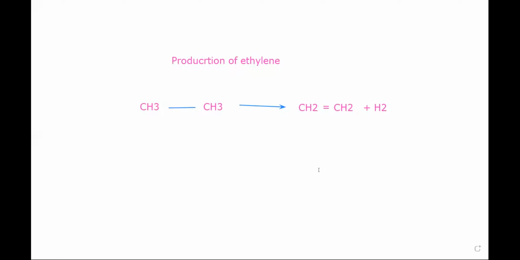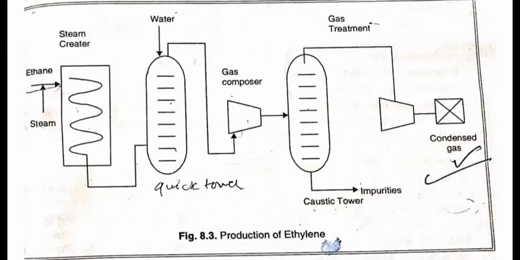This will be the first step of the production of ethylene. Firstly, there will be the steam cracking process that involves the breakage of the hydrogen and carbon bond, and we will get ethene as a product. So what is happening in this tower? This is a steam cracker tower. Here the ethylene will form.